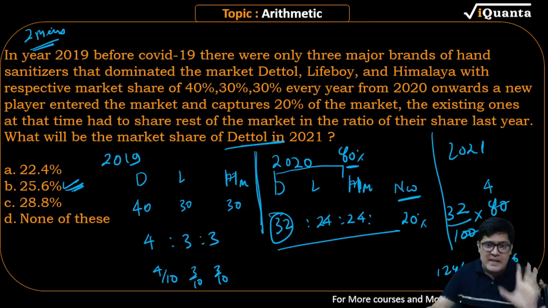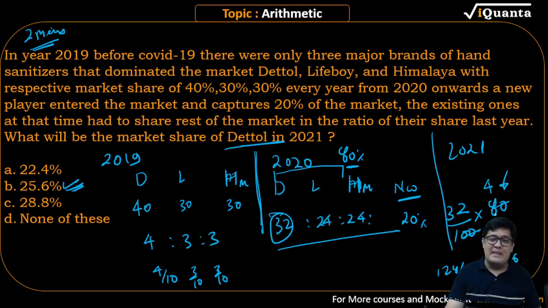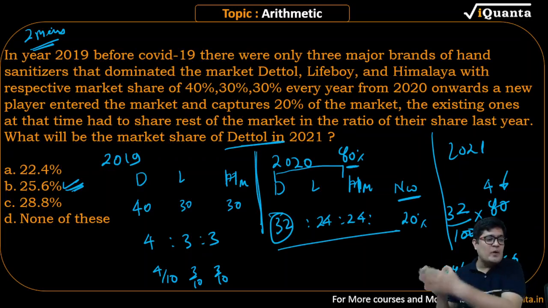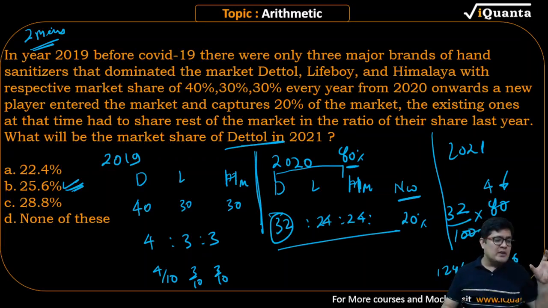Let me explain to you, this part will always be multiplied by 80, because when the new entrant comes, the new entrant is taking 20% of the market share. So the company on the left side will keep on multiplying with 80. Whatever result you have got, again I'll make it 80 times again.